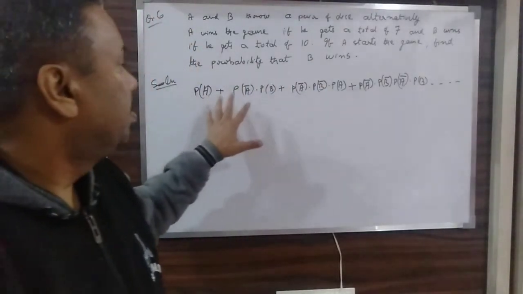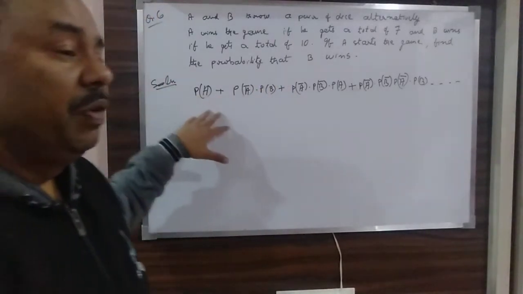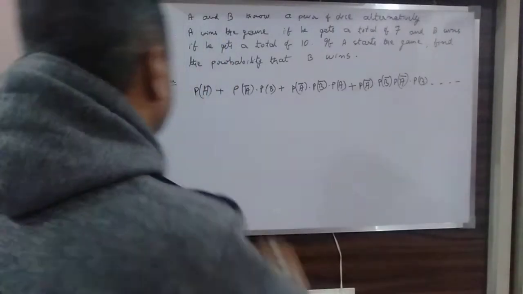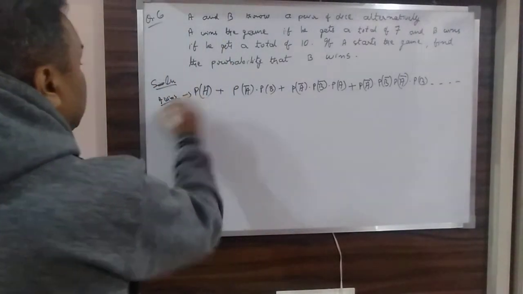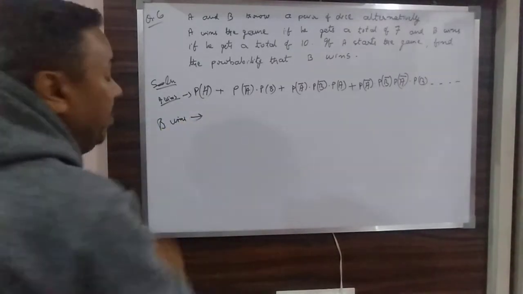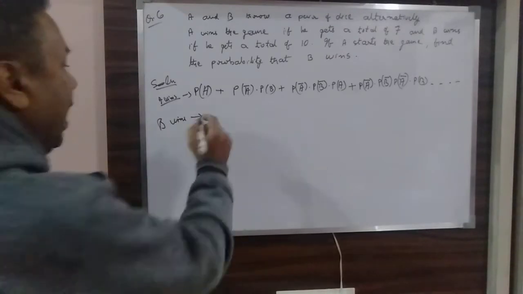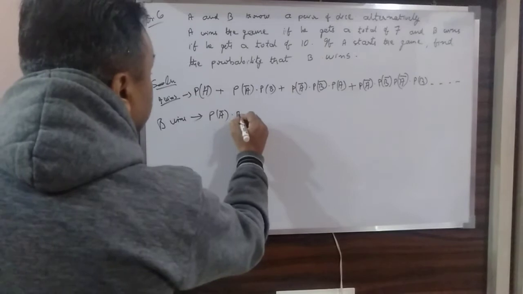If I have to find out the probability of A winning the game, this is it. Now if I have to find out the probability of B winning, that means A has to lose first and then B wins.